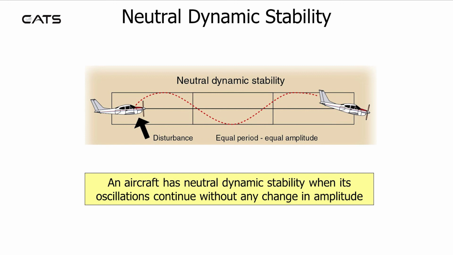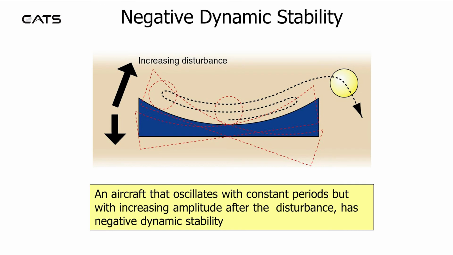Neutral dynamic stability. An aircraft has neutral dynamic stability when its oscillations continue without any change in amplitude. Negative dynamic stability. An aircraft that oscillates with constant periods but with increasing amplitude after the disturbance has negative dynamic stability.